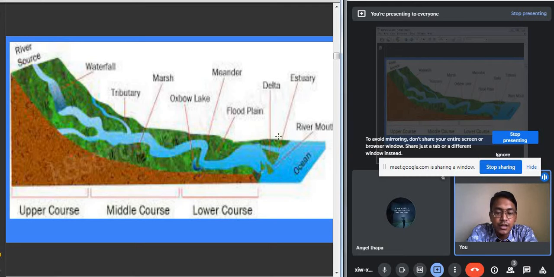There are three main stages of the river: the upper course, the middle course and the lower course. Any river which originates in the Himalayan or mountain areas has to pass through these three courses. When they are in the higher areas, it is the upper course. When they enter the foothill areas, it is the middle course, and when they enter the further plain areas, it is the lower course.